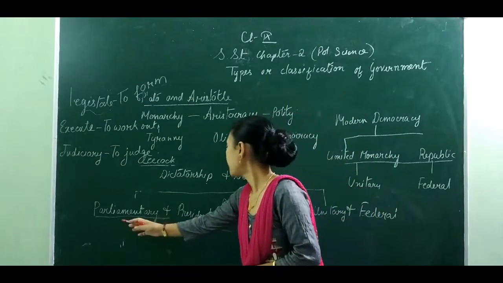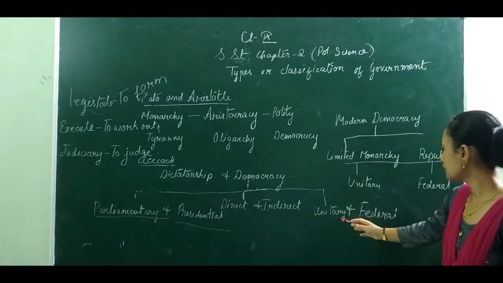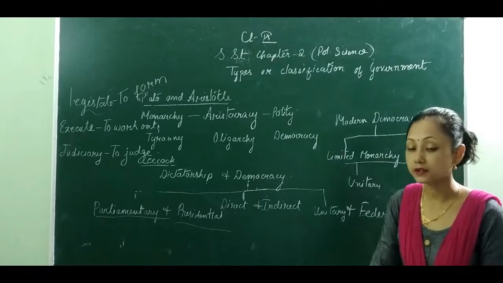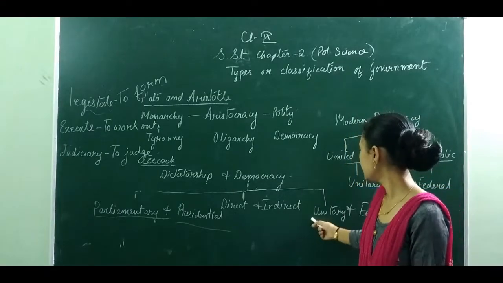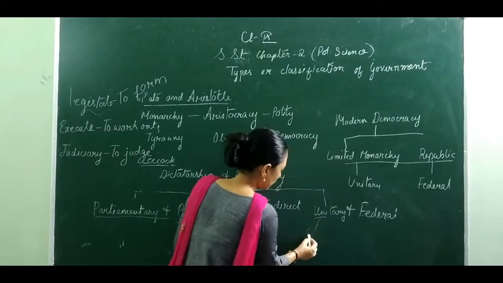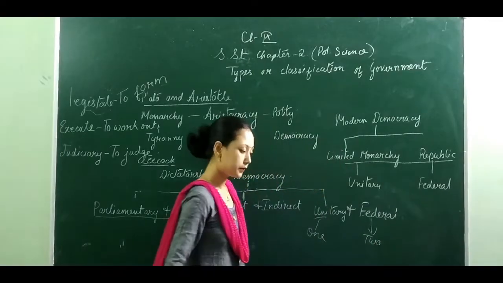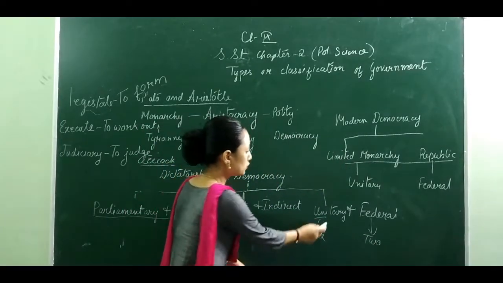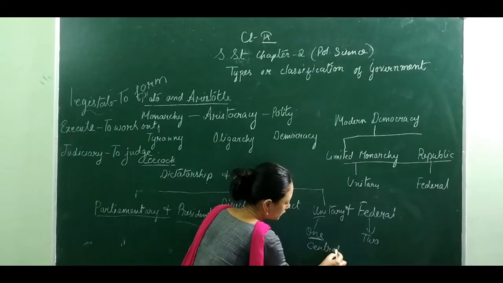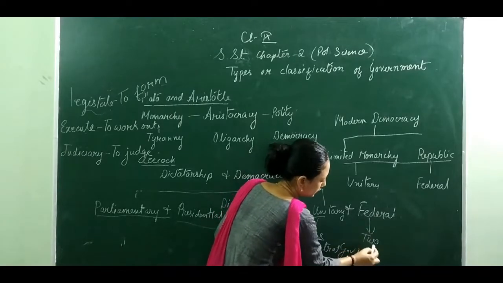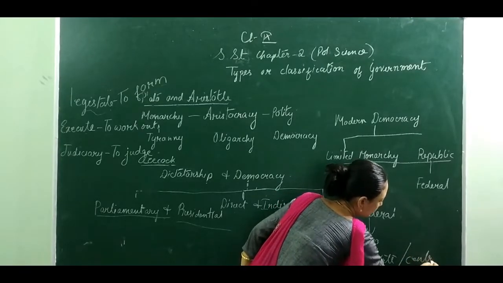After the parliamentary and the presidential, direct and indirect, I'll explain to you later on. Now here, unitary and the federal form of government. Now what is the unitary? By the word uni and federal. Here, uni means one and federal means two. Here from the word it comes very easily. You come to know that uni means one government, that is the central government. Another one is the federal, that is the state and the central government.